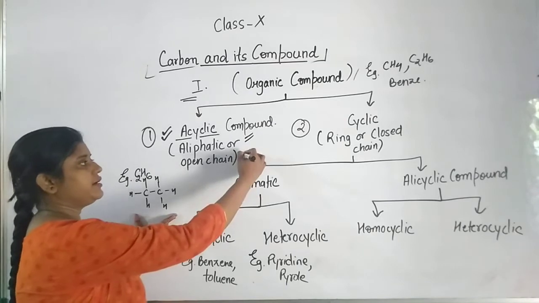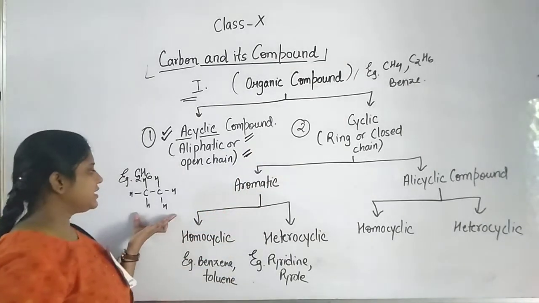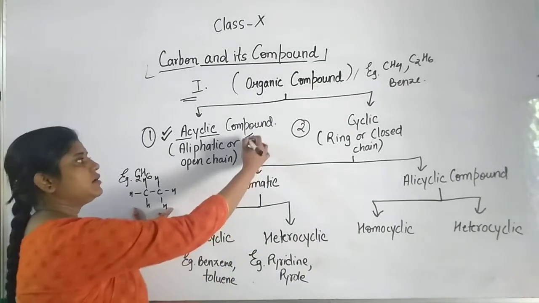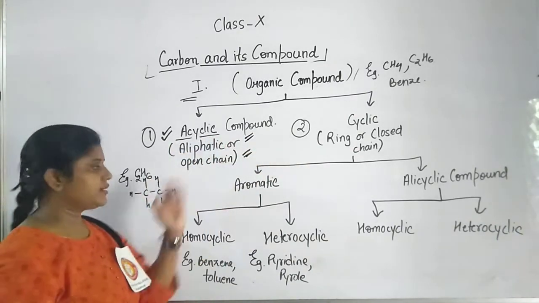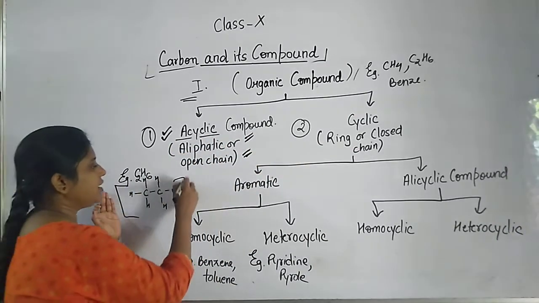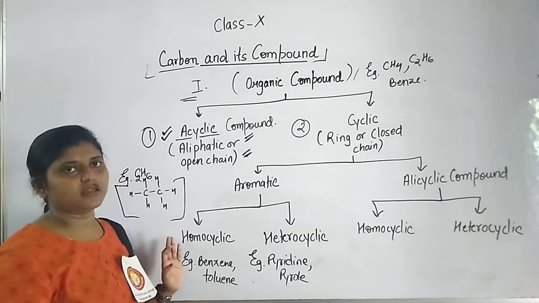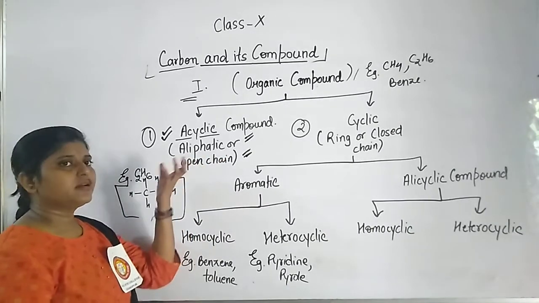So first, it is open chain; second, it is aliphatic; and third, it is acyclic. Have you seen any cycle here? No, there is no cycle.